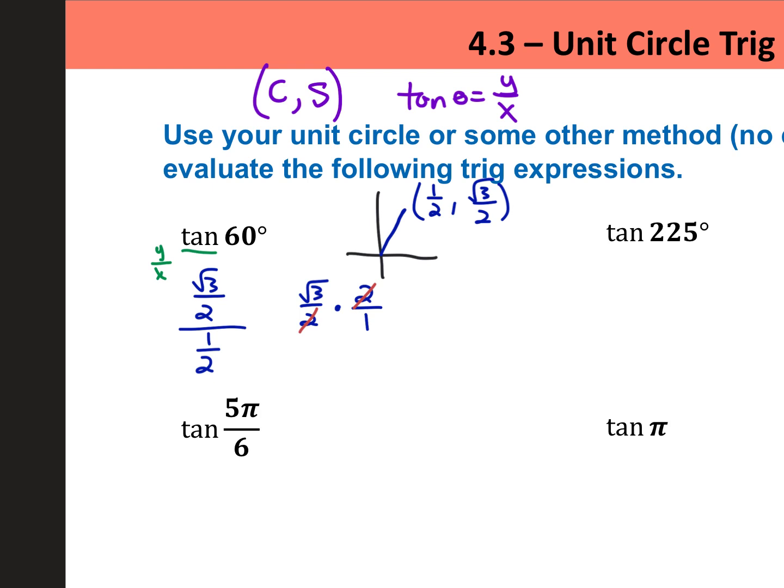So most people don't even show this keep, change, flip work. They know that the denominators are going to cancel right away. But if you don't notice that, you're welcome to do keep, change, flip. You'll still get root 3 as your final answer. Okay, root 3 over 1, which is root 3. Okay, so give that a try for all three of these others.